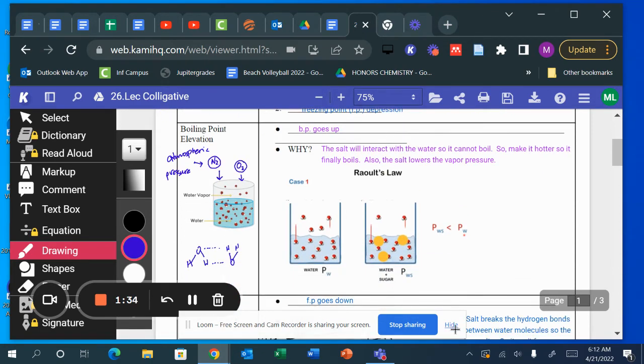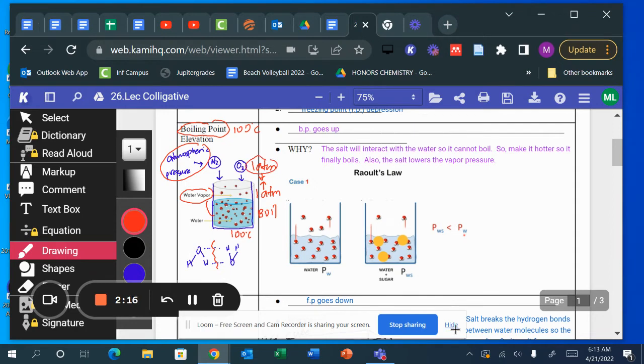So what we have here is water in this beaker. We have the intermolecular forces between water here, which is hydrogen bonding. And if we warm up the water to 100 degrees Celsius, you can break the intermolecular forces between the water molecules in the liquid, and it turns into water vapor right here in the gas. If the water vapor is at 1 atmosphere, and the atmospheric pressure is also at 1 atmosphere, those two are equal, then the water will boil. And the normal boiling point of water is 100 degrees Celsius at 1 atm.